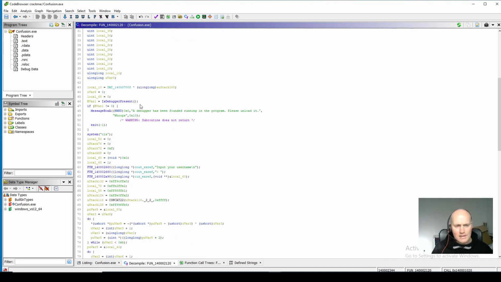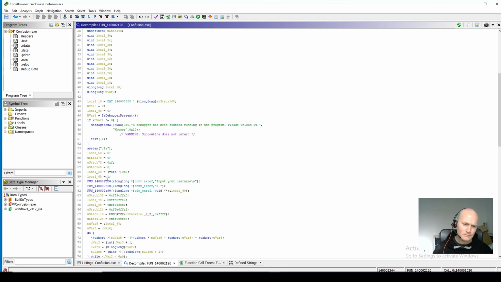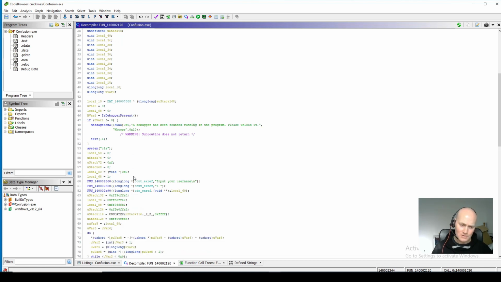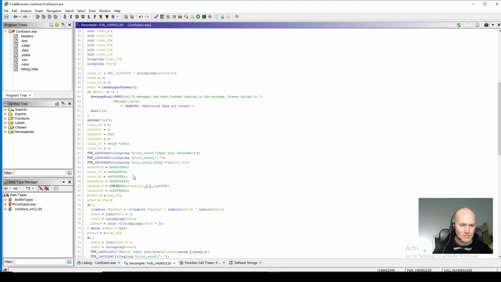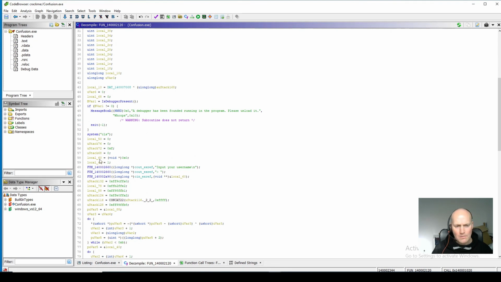You can see in here as well, which I think was hinted at in the description of the CrackMe, that there's some anti-debugging stuff in here. We'll look at that later. But that often just makes it a bit harder to debug something because it will try and interfere with the debugging. But we're going to be looking at the code anyway statically, so hopefully we're not going to need to debug it to be able to crack it. So, right, let's have a look then.